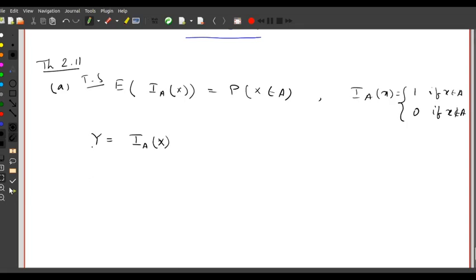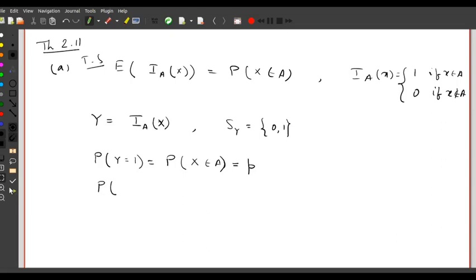Okay, so if I say that y is a random variable which is basically IA(X), then what are the possible values of y? The possible values of y is basically nothing but 0 and 1. And in this case, probability that y equals to 1 is equals to probability that x belongs to A, because y equals to 1 if and only if x belongs to A. So this probability, maybe I can give some name P, and on the other hand, probability y equals to 0 is equals to probability that x does not belong to A.